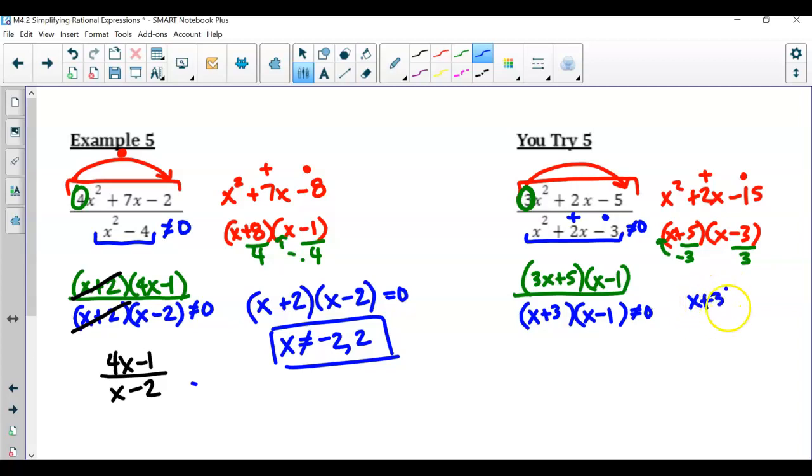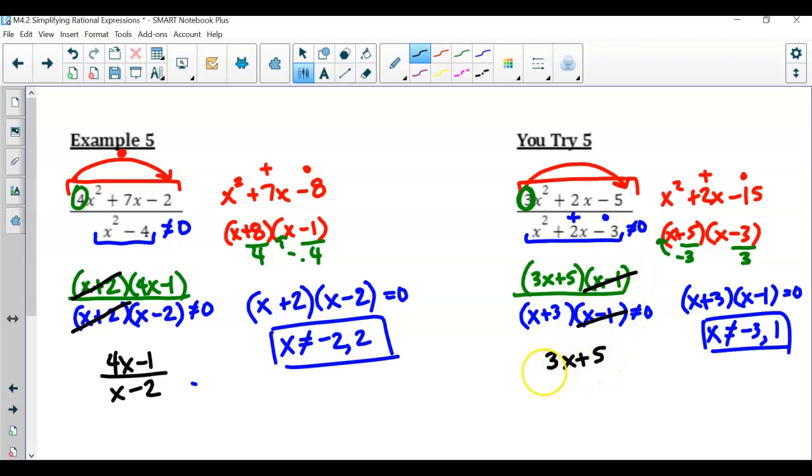So x plus 3 times x minus 1. If we were solving, equal to 0, then x is equal to, or in this case, not equal to, -3 and +1. So those are the two values that make this expression undefined. Now let's go back and simplify. What can be canceled out? X minus 1. So you are left with 3x plus 5 over x plus 3.